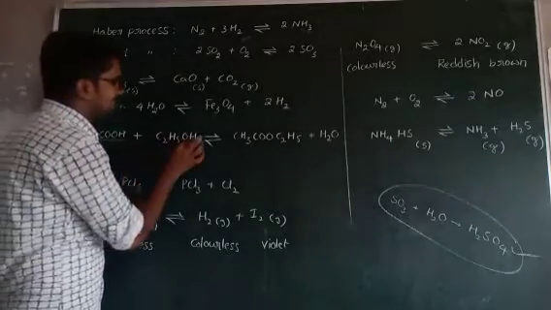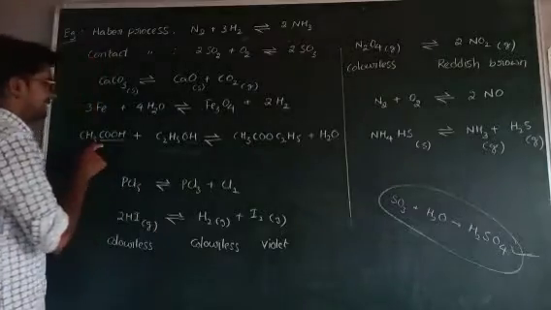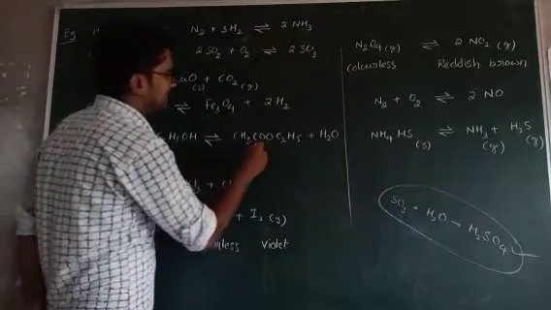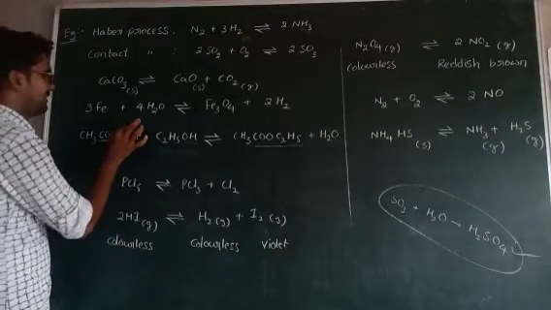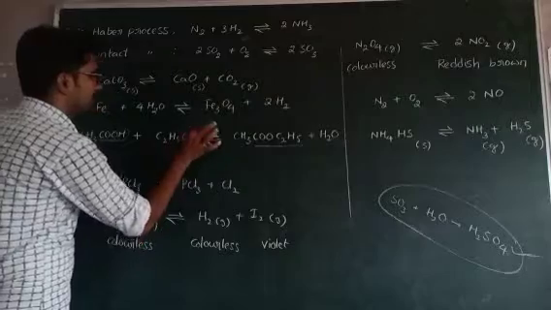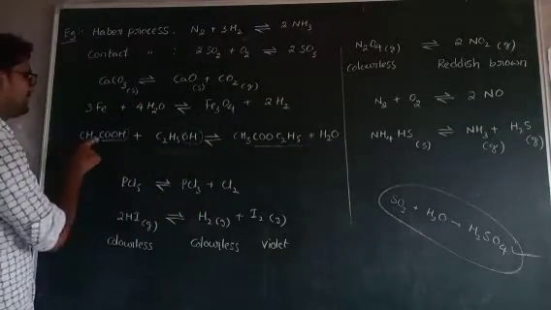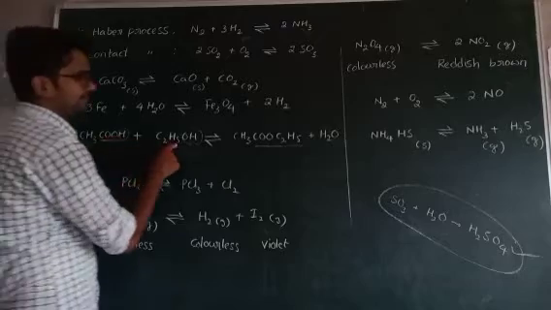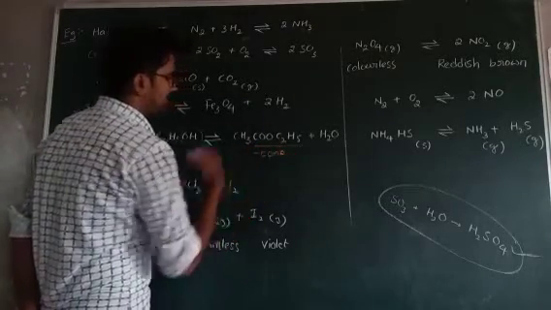Acetic acid reacts with alcohol, ethyl alcohol. If acid reacts with alcohol, it gives ester. This OH and H combine together to form H2O. The remaining terms, CH3COOC2H5, look like the COOR model, meaning ester.